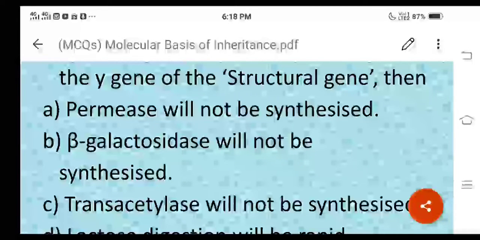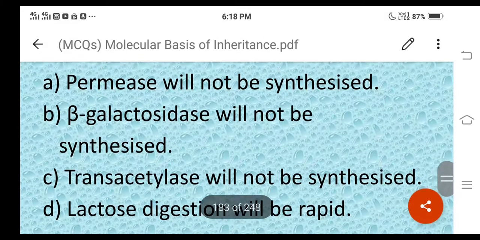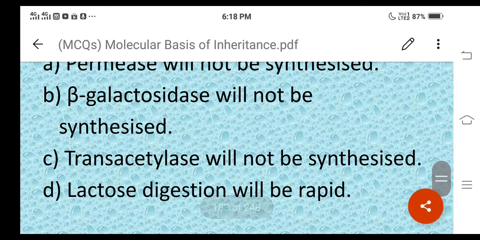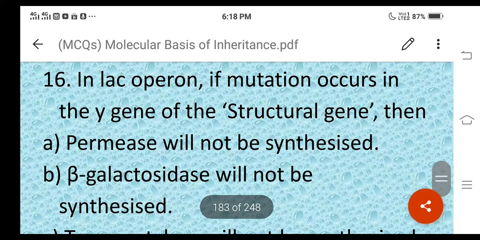First one, permease will not be synthesized, beta galactosidase will not be synthesized. Then third one is trans acetylase will not be synthesized. Then fourth one is lactose digestion will be rapid. Okay, and here for question number 16, A is the right answer.